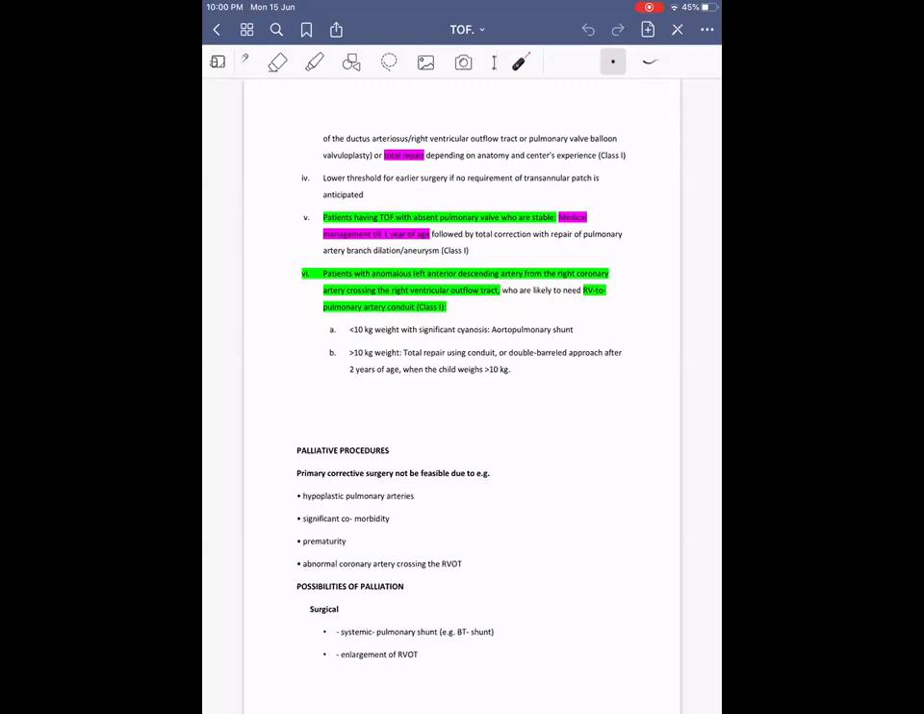They provided the weight is more than 10 kg. If the weight is less than 10 kg, first do palliative aortopulmonary shunt and later on consider RV to PA conduit surgery. Now coming on to briefly about these palliative surgeries.